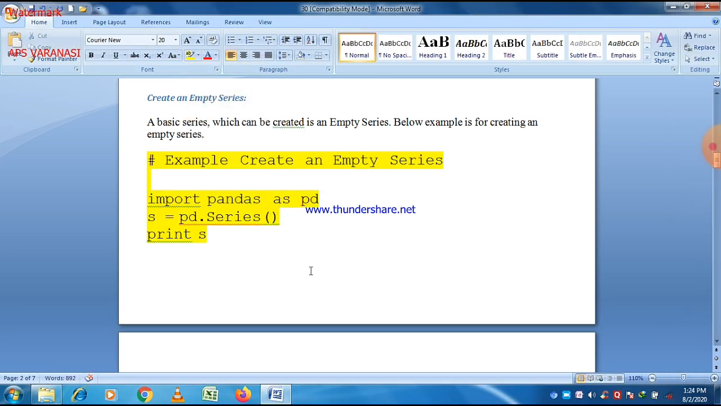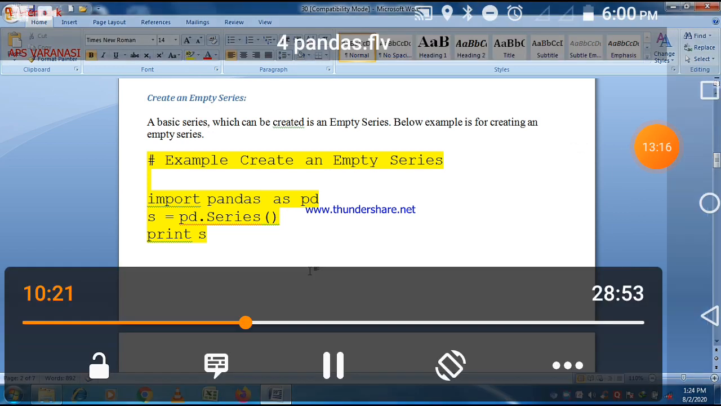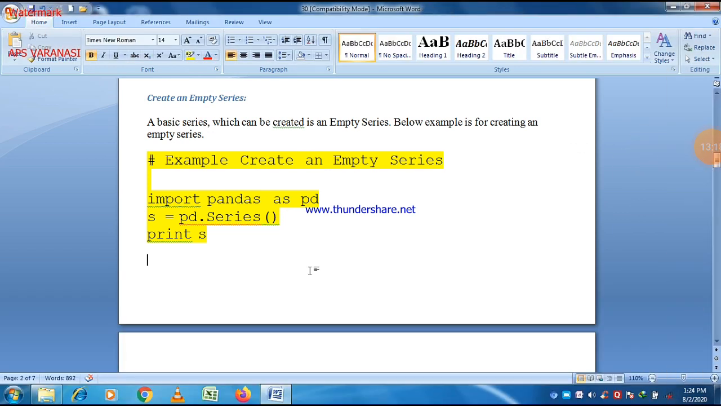And then there is a second example related to this series. You can easily see it here.